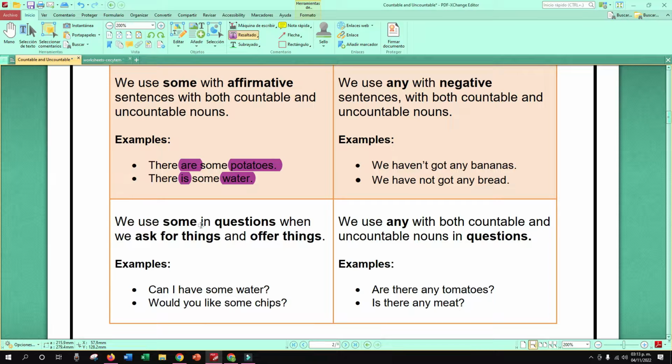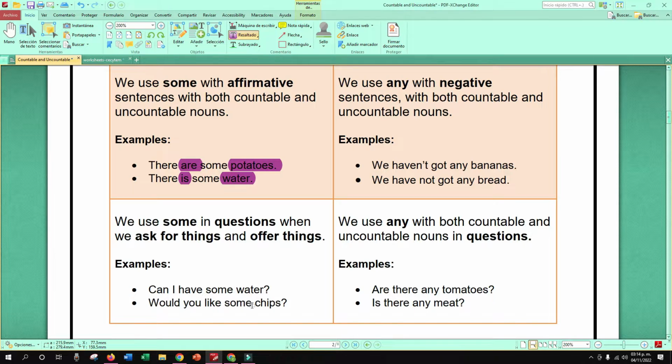We use some in questions when we ask for things and offer things. También vamos a utilizar some para preguntas cuando preguntamos por algo o estamos ofreciendo cosas o algo. Por ejemplo, can I have some water? Some water. This is uncountable, right?